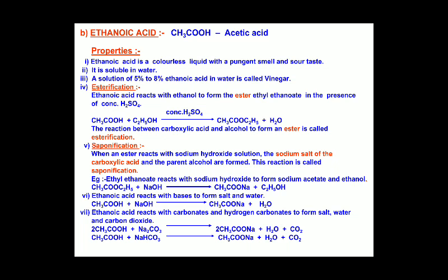Now we'll see the different reactions of ethanoic acid. The first reaction is the esterification reaction. What is this esterification reaction?